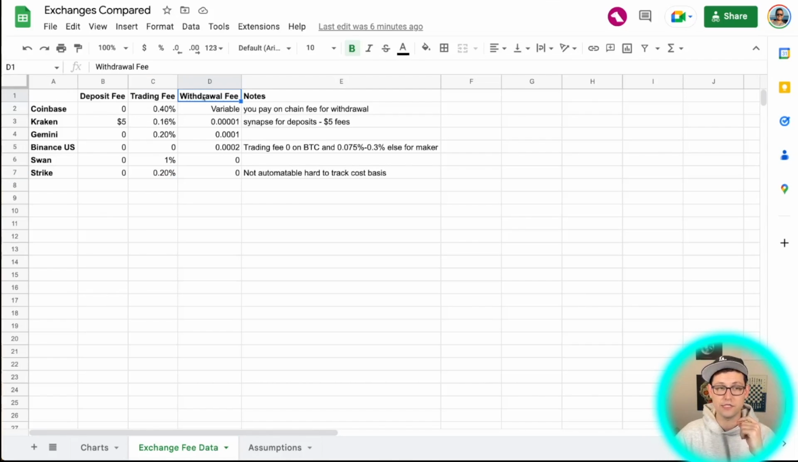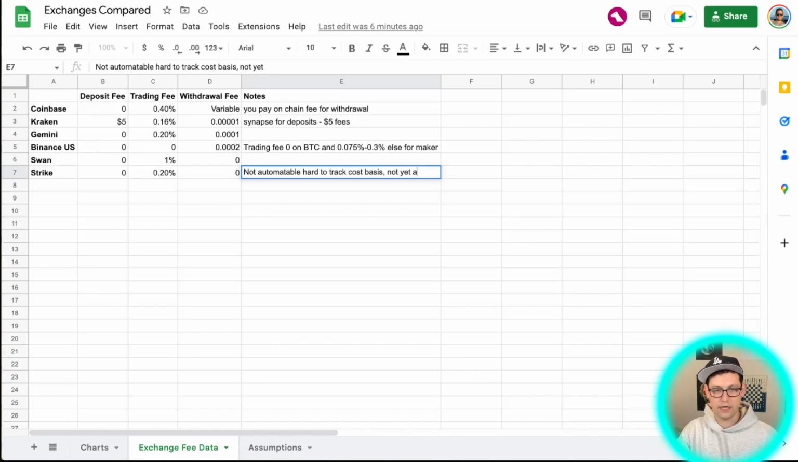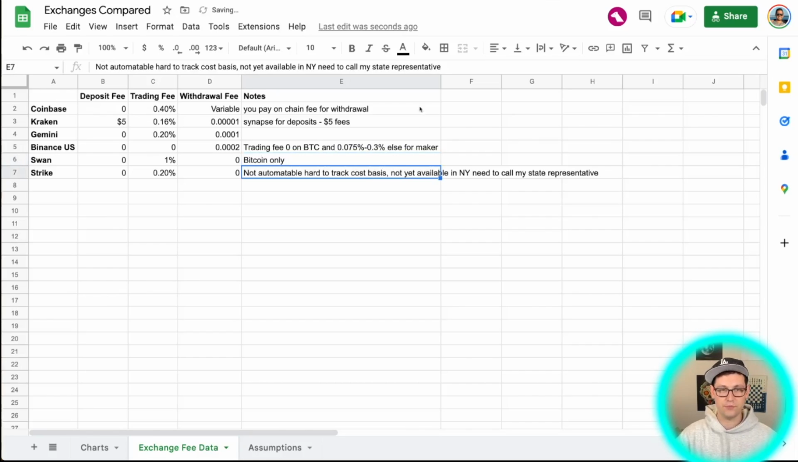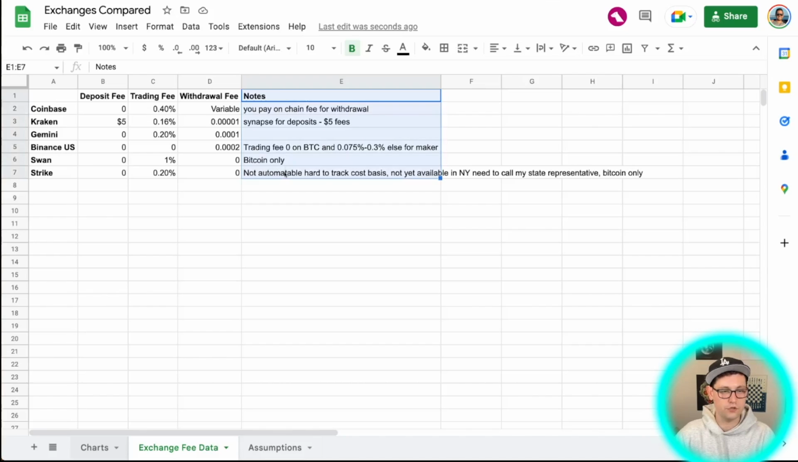The last fee here is the withdrawal fee. And the withdrawal fee, obviously, is the fee that you're paying to withdraw your cryptocurrency from these different platforms. And then finally, I have a little notes section here. This was just for myself, so feel free to edit this to whatever the notes are that you want to take on any of these different platforms. For example, for Strike, if you were in New York, you might write here, not yet available in New York, need to call my state representative. Or maybe for Swan and Strike, you would write something like Bitcoin only. That could be another relevant piece of information that maybe you would care about. So feel free to use this notes tab however you want.